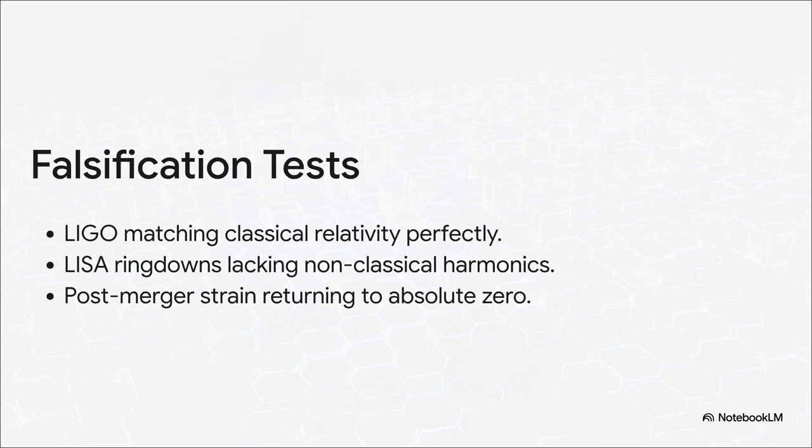Now, the sources emphasize this heavily. These aren't just guesses. They are strict zero-parameter predictions, making this framework highly falsifiable. If LIGO events match classical numerical relativity perfectly with zero anomalous compactness, the discrete channel saturation limit is falsified, dead in the water. If LISA ringdowns lack non-classical harmonics, falsified. If Cosmic Explorer sees strain return to absolute zero without a persistent offset, the entire network routing topology is completely falsified.